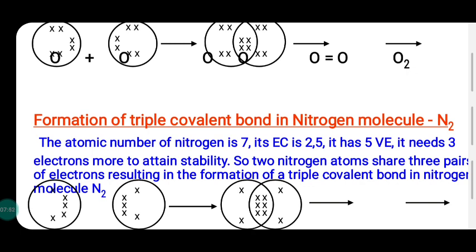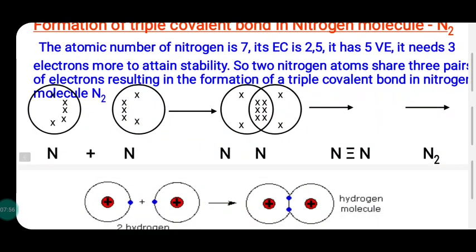Around each nitrogen atom there are 8 electrons. So N triple bond N is formed. Single covalent bonding, double covalent bonding, triple covalent bonding. Clear now? So sharing of electrons leads to covalent bonding.